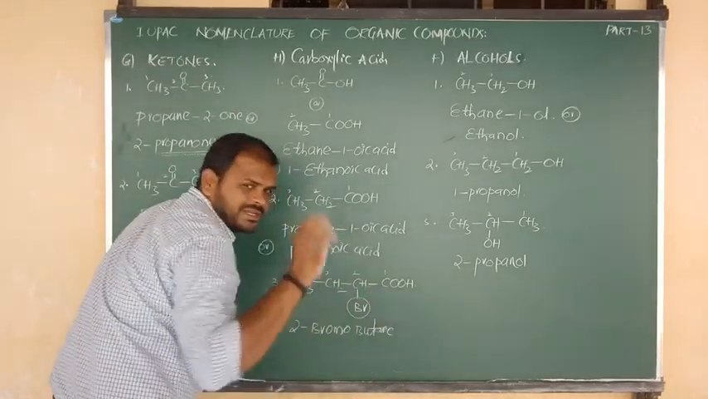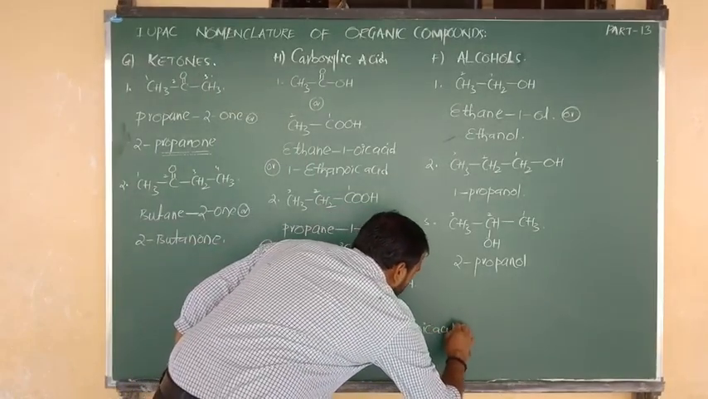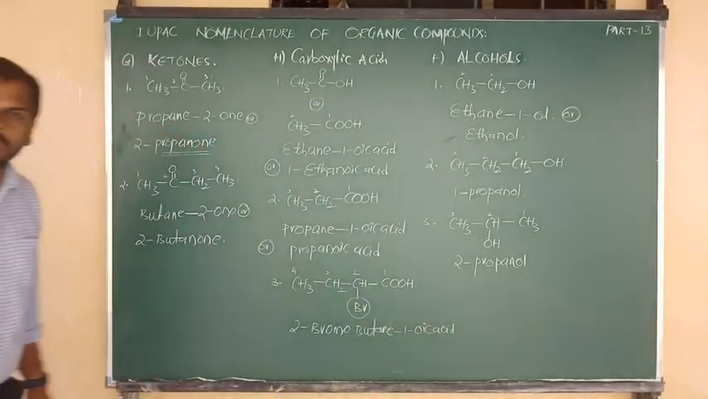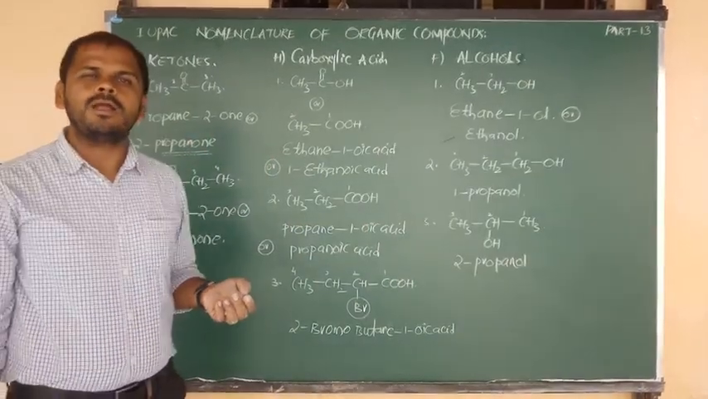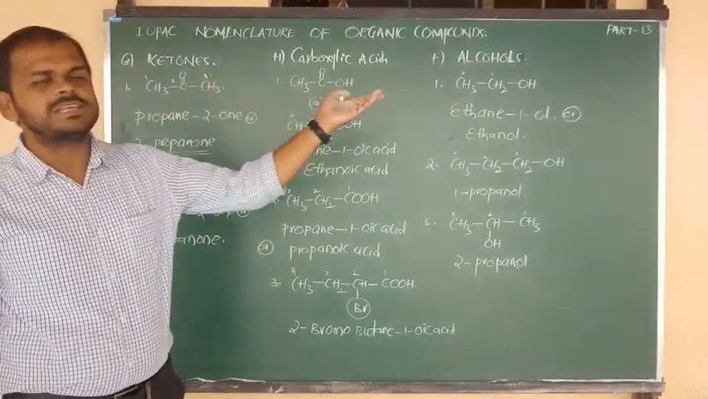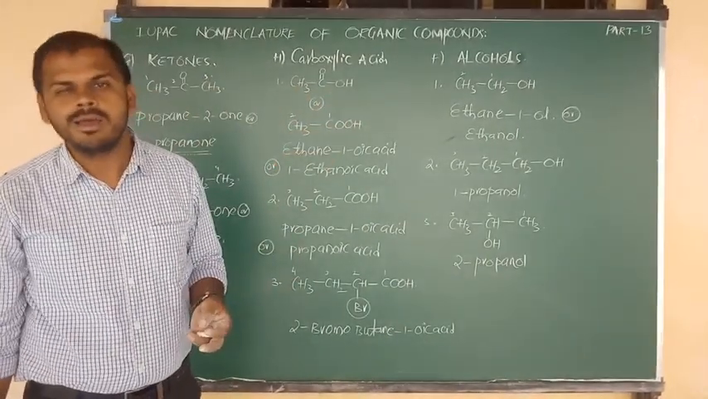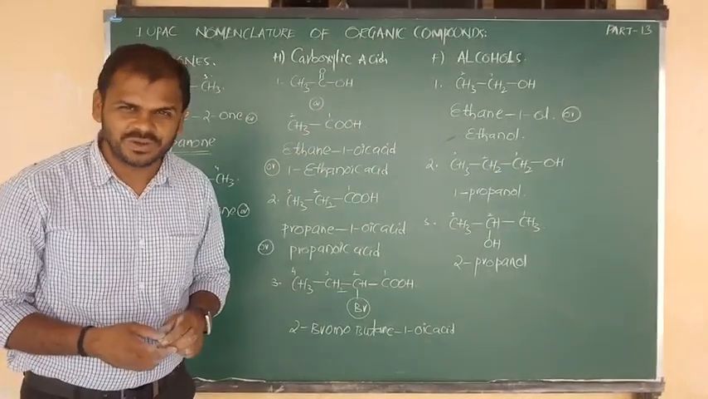Oic acid position is nothing but 1. So we can say 1 oic acid. 2 bromo butane, 1 oic acid. In that manner, we can write the nomenclature as per the IUPAC system for various types of organic classes or compounds. We can write clearly. I hope you understand the story clearly.